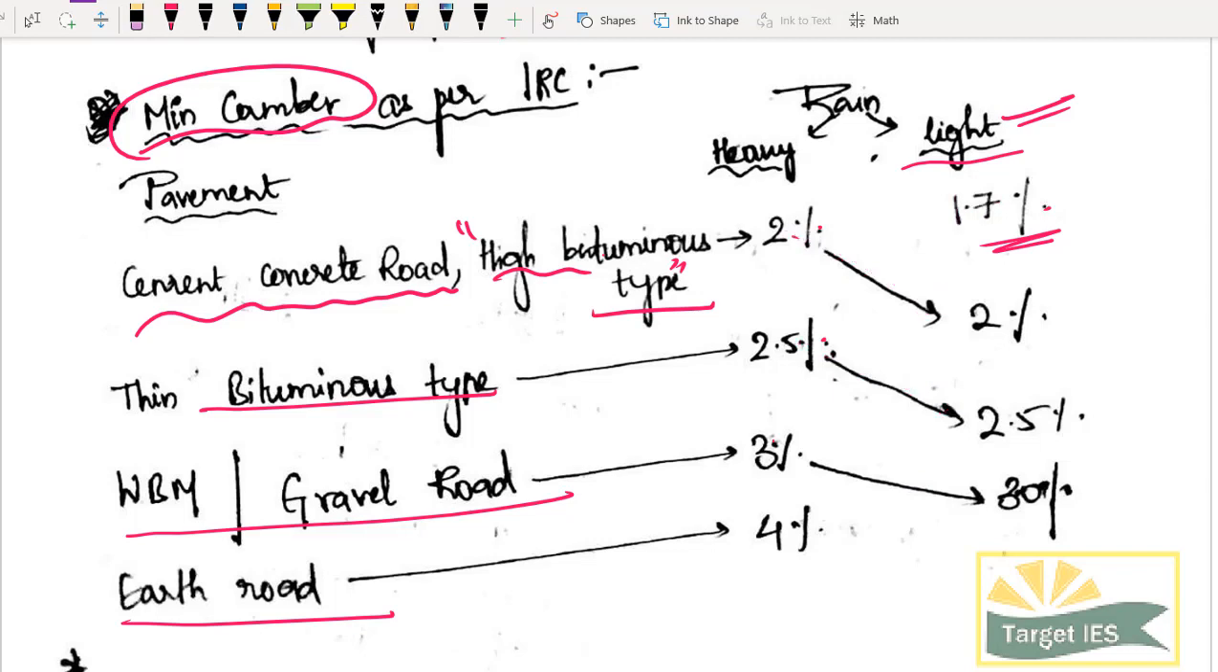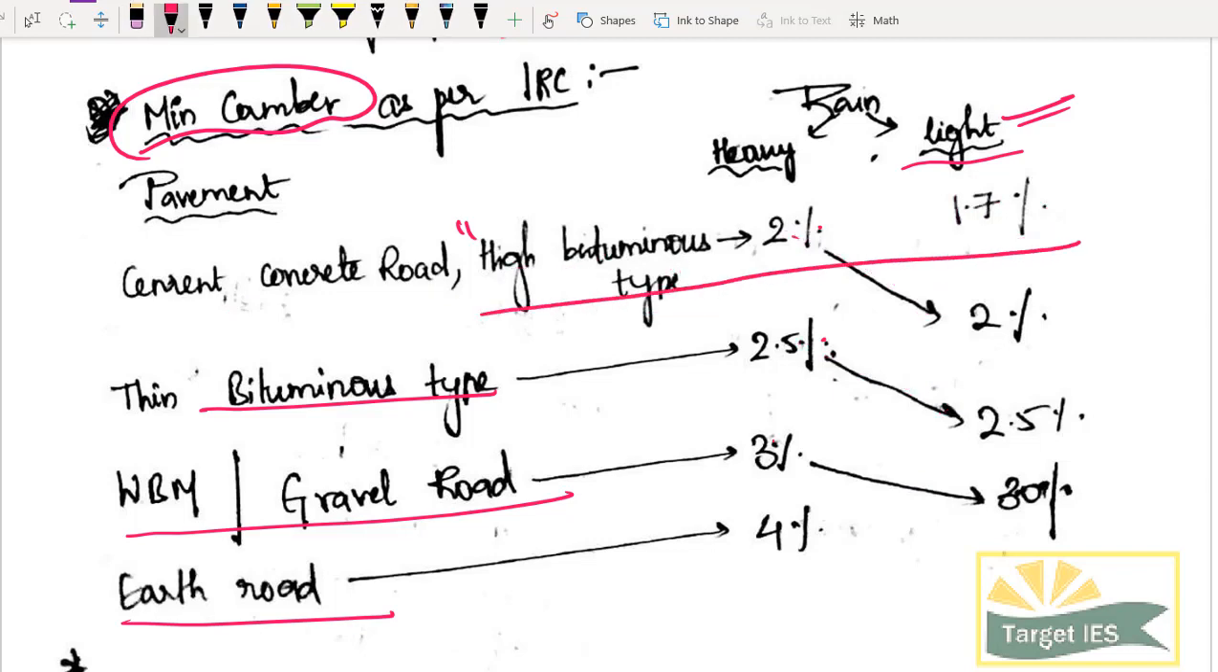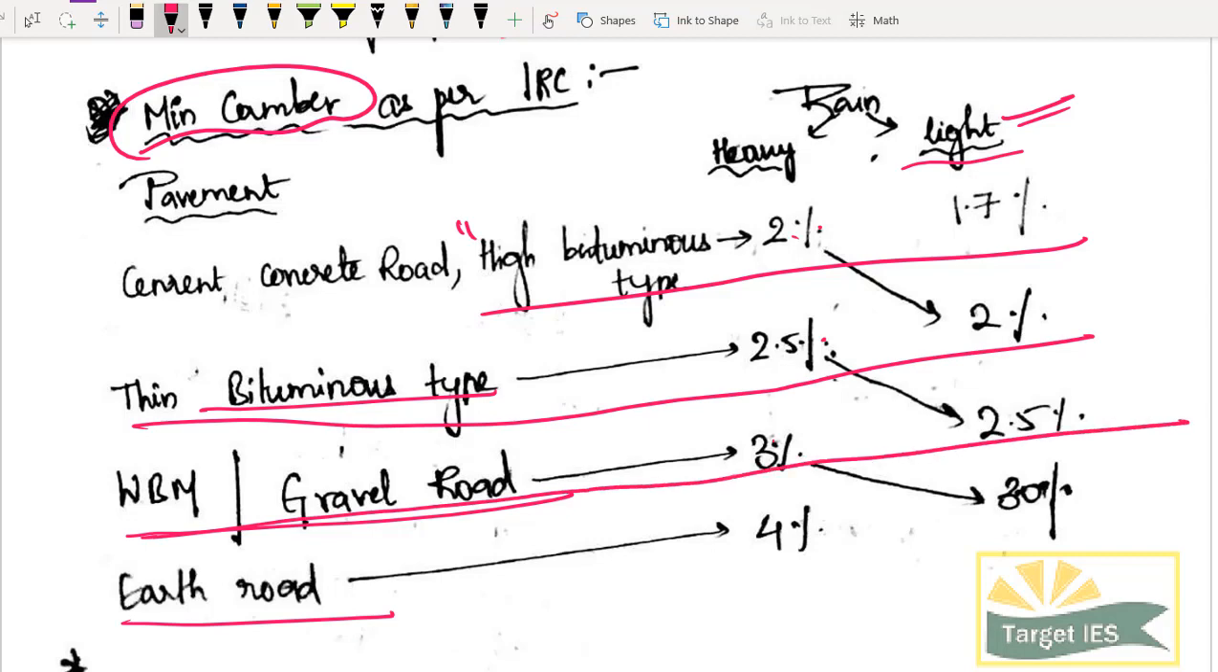So now let us try to repeat once again. High bituminous type, what is the camber you have to provide? 2% and 1.7%. Thin bituminous type, 2.5% and 2%. If you have a gravel road or waterborne macadam, 3% and 2.5%. If you have earth road, 4% and 3%. I hope you got the concept.